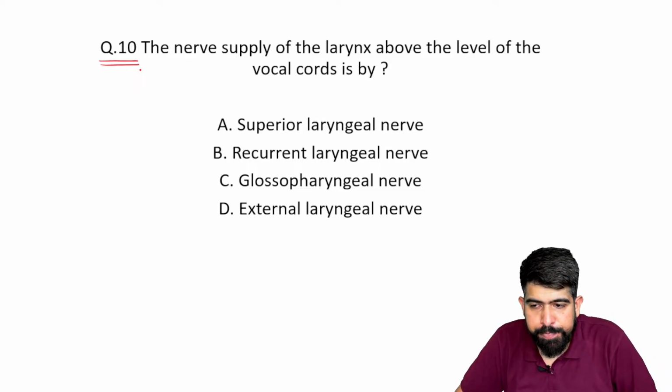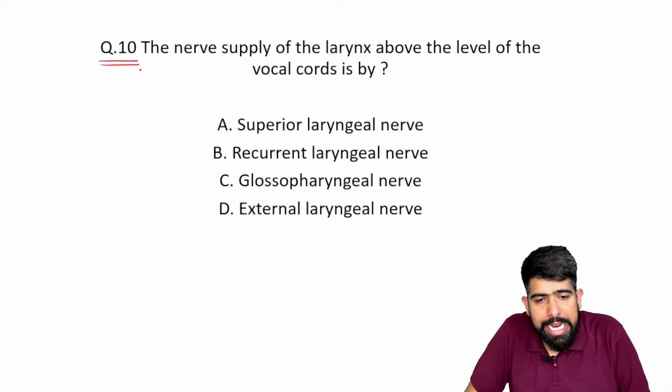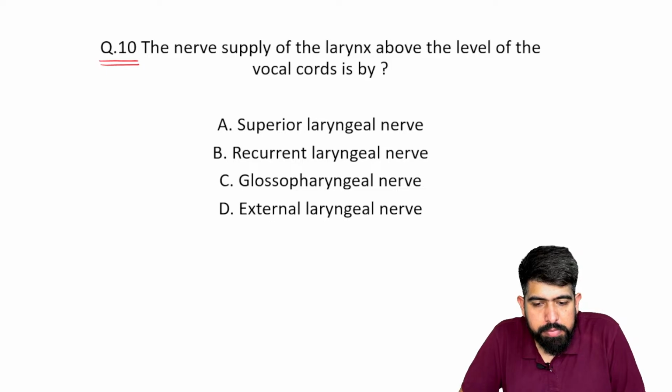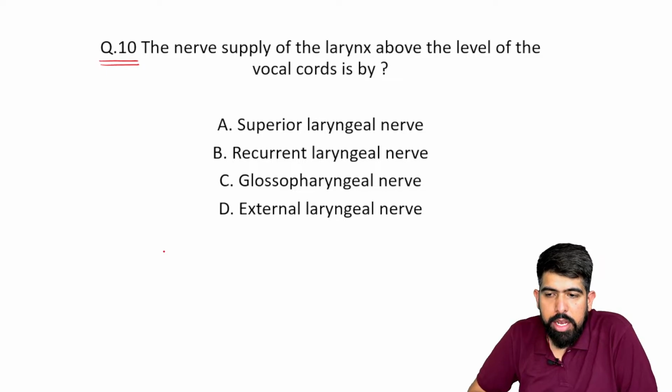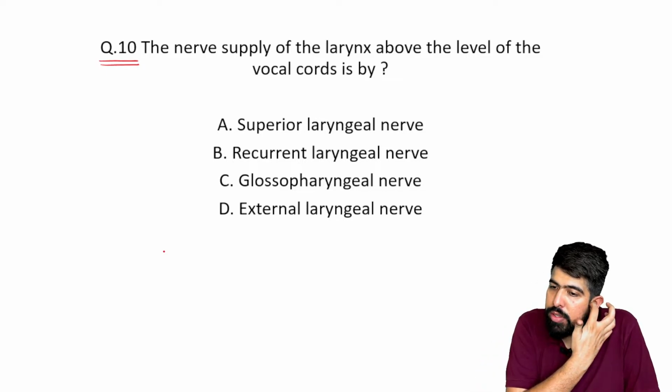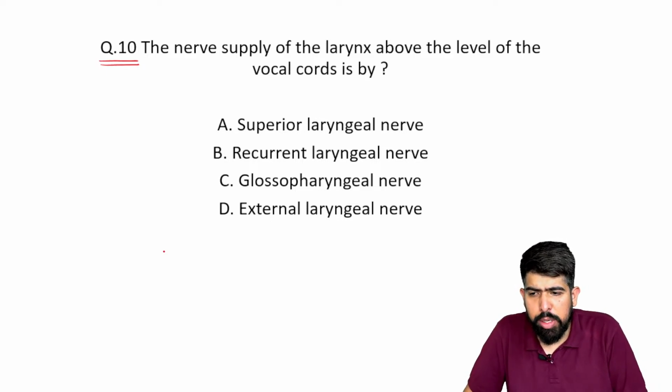The options are: A, superior laryngeal nerve. B, recurrent laryngeal nerve. C, glossopharyngeal nerve. And D, external laryngeal nerve. I am waiting for everyone watching this session live. Please try to reply.